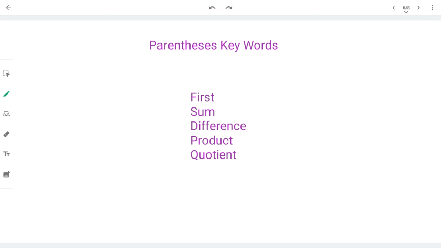Parentheses is really interesting because we use them for grouping. We can also use them for multiplication, but you probably won't see that for a few years. For using them in grouping, we simply want this section of the expression to be done first. So that's why you will see things like the word first, sum, difference, product, or quotient.